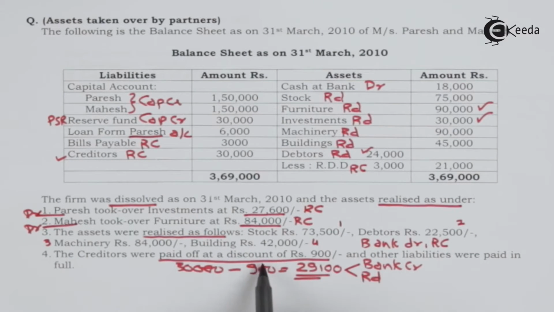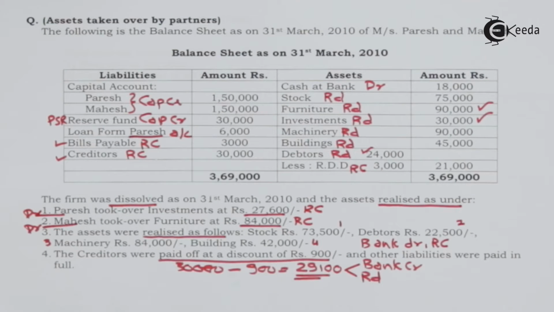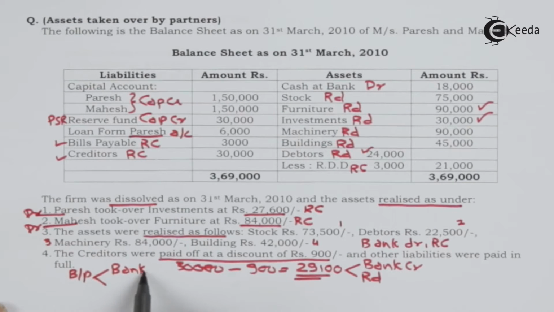We should not record the discount of 900 separately. It gets adjusted with the realization account. Other liabilities were paid in full. Here other liabilities means bills payable, paid in full. So bills payable paid in full will have two effects: bank account credit and realization account debit.